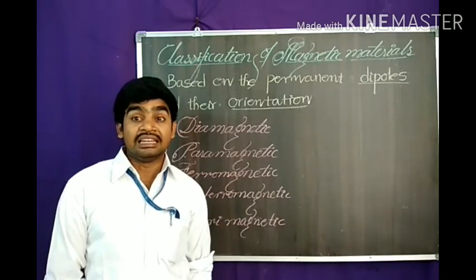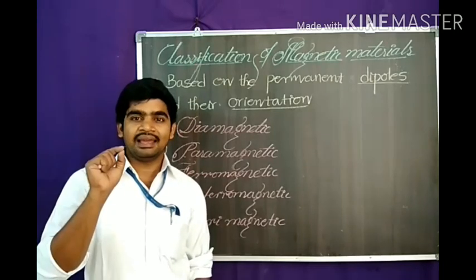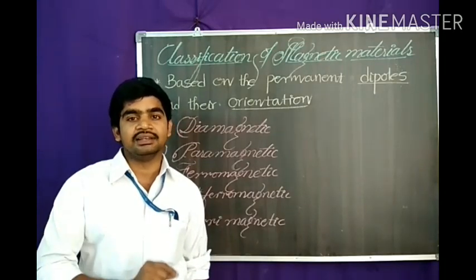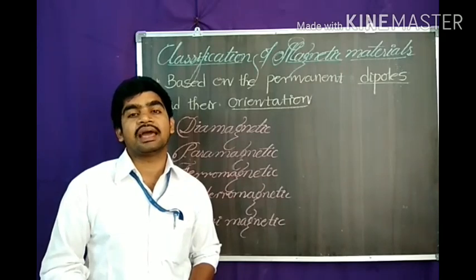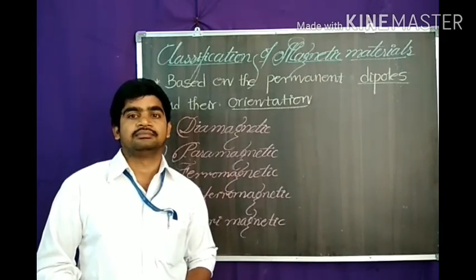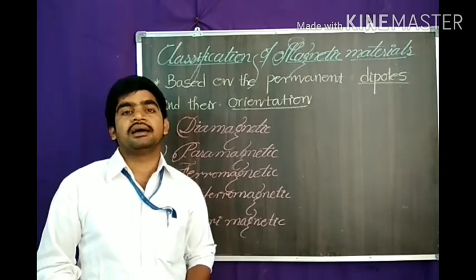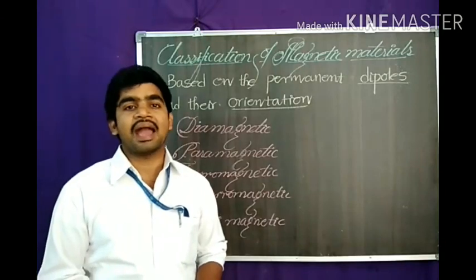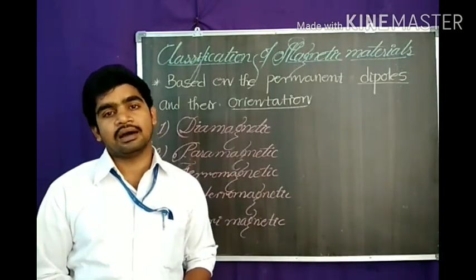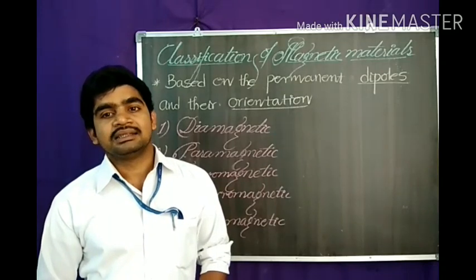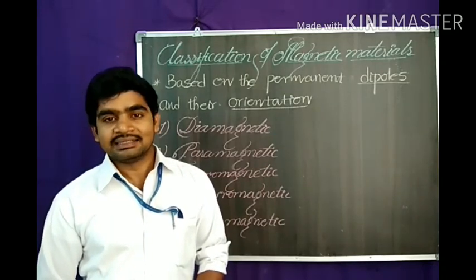Materials which are weakly magnetized in the direction opposite to the applied magnetic field are called diamagnetic materials. This phenomenon is called diamagnetism. In this type of material, dipoles are weakly magnetized opposite to the applied magnetic field. These materials are repelled by magnets.